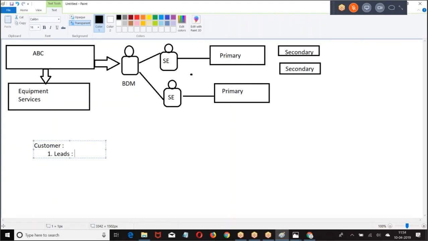They create the leads. When they create the leads, they understand, qualify. When they qualify the lead, an account will be created with the opportunity.